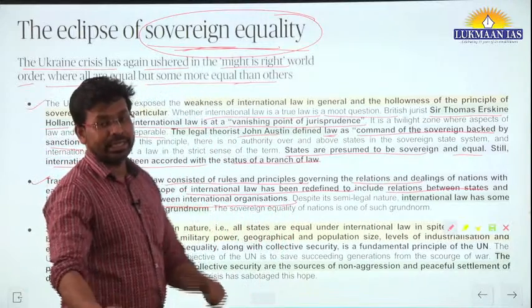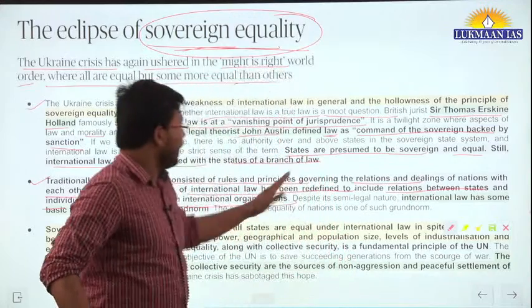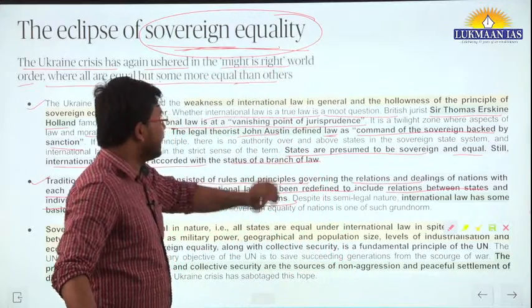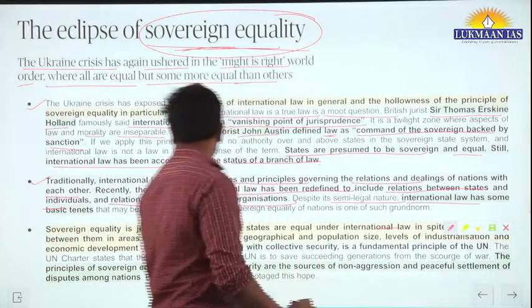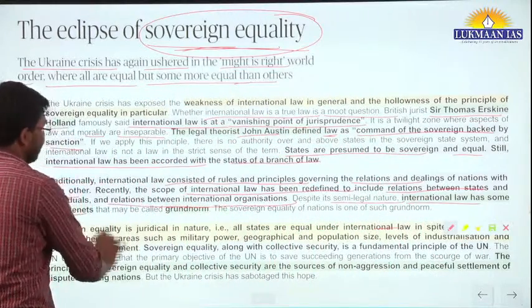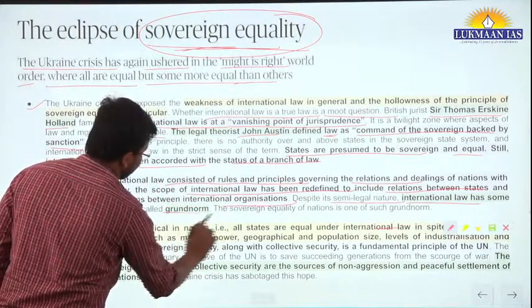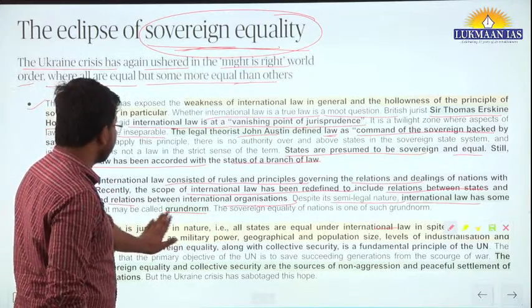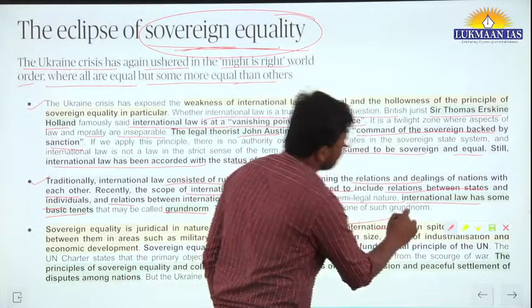So international law has become broader in scope, and international law has a semi-legal nature. International law has some basic tenets that may be called grand norms.